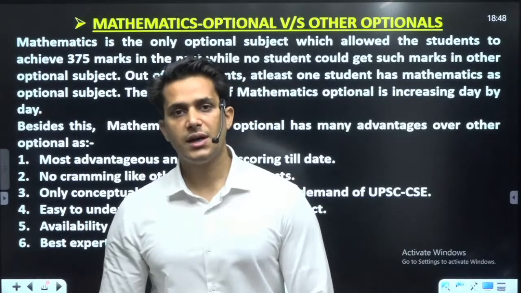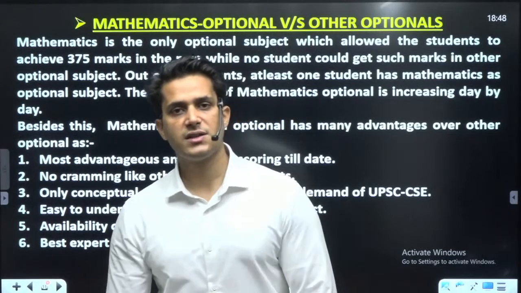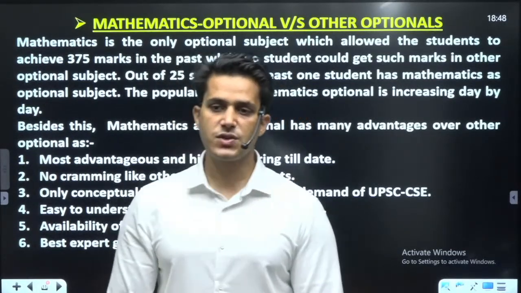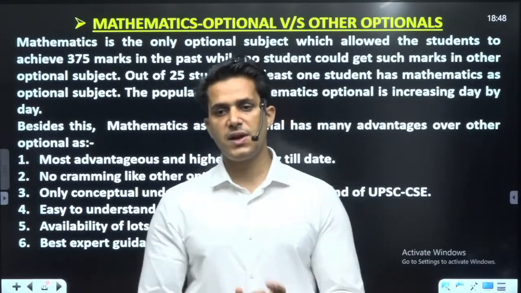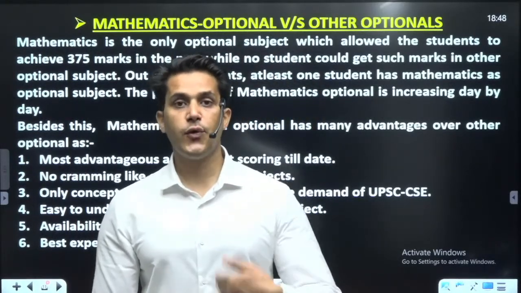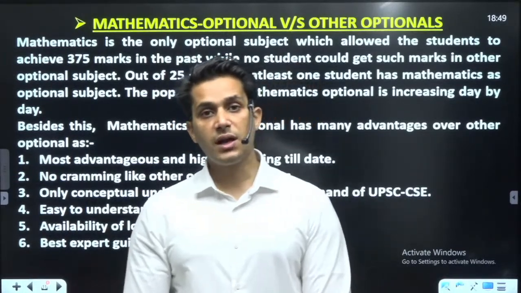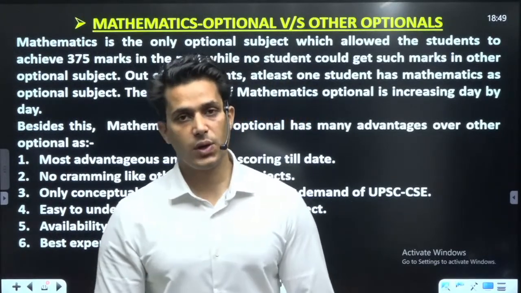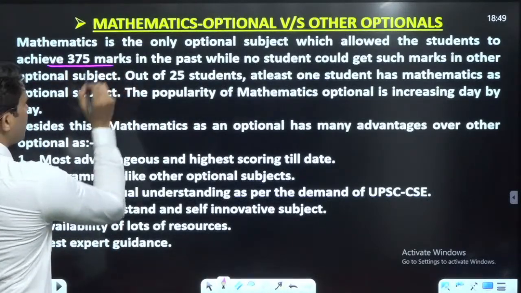If you take more advantage, take more conceptual things and previous year questions, and solve the questions which have been asked in previous years, then you can score even 400 marks. So this is the paper to achieve 375 marks.